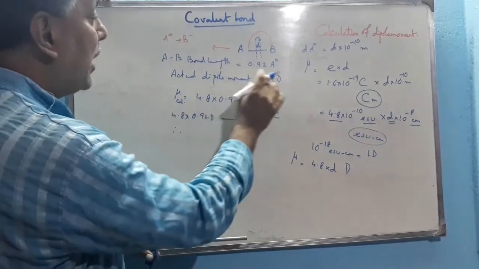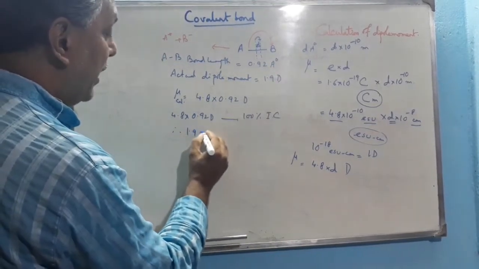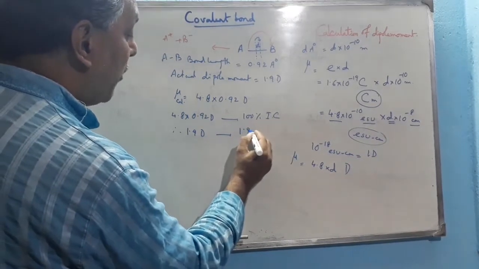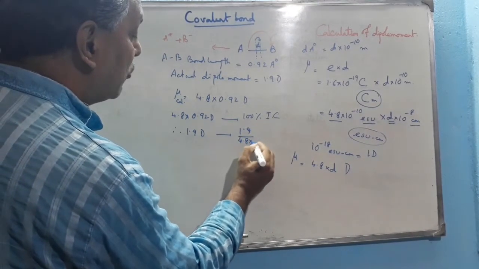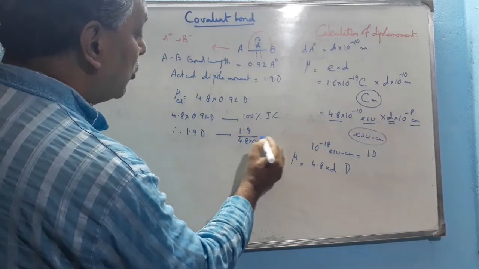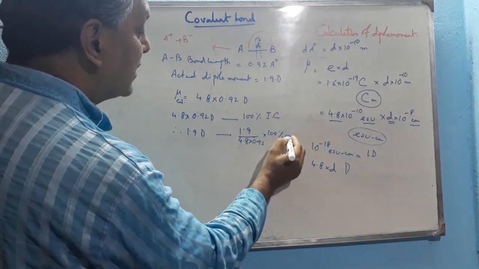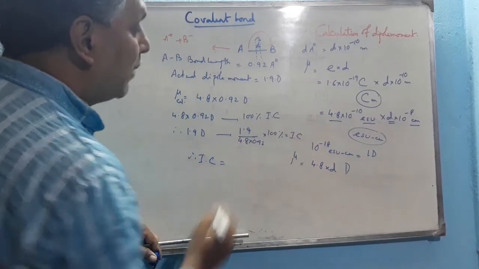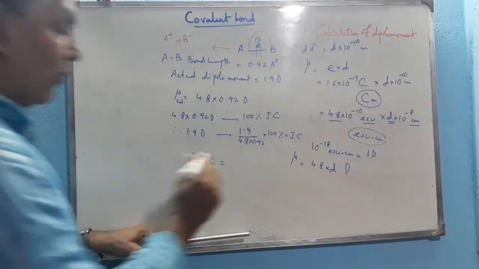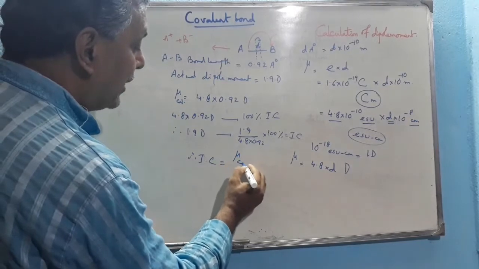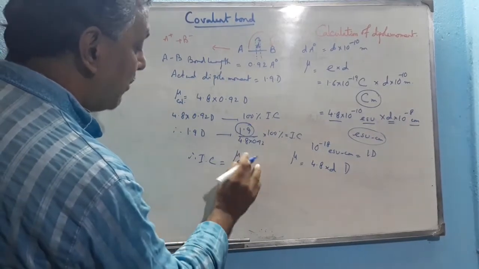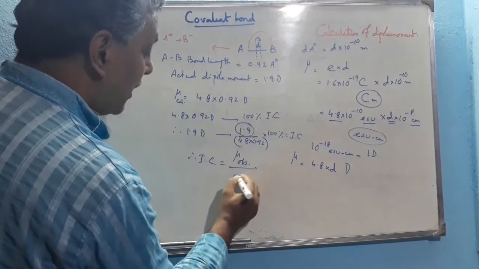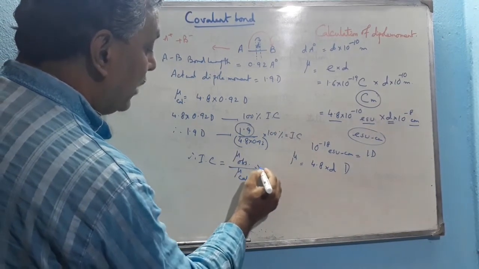But the actual observed dipole moment is 1.9 debye. So in that case, the ionic character becomes 1.9 by 4.8 into 0.92, into 100. This is the ionic character. So we can find the ionic character in a covalent bond using this formula: mu observed divided by mu calculated, into 100.